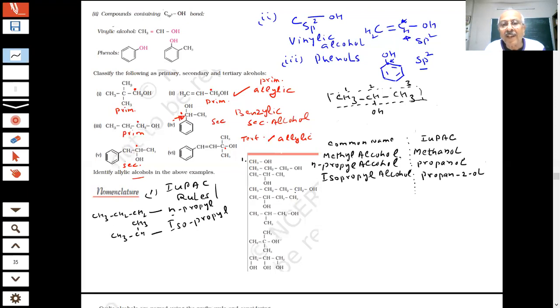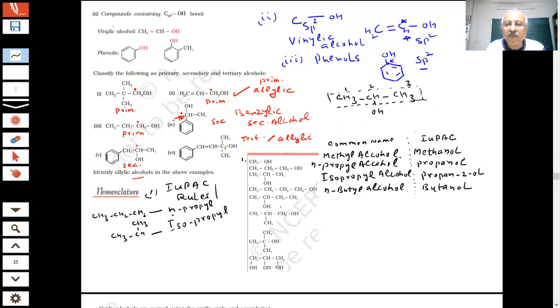How many carbons are there in these? 1, 2, 3, 4. What should be the problem in this? Nothing. It is a straight chain. So what will be the common name of this? N-butyl alcohol. Butyl alcohol. Four carbons. And what is the IUPAC name? Butanol. Okay. What about this?